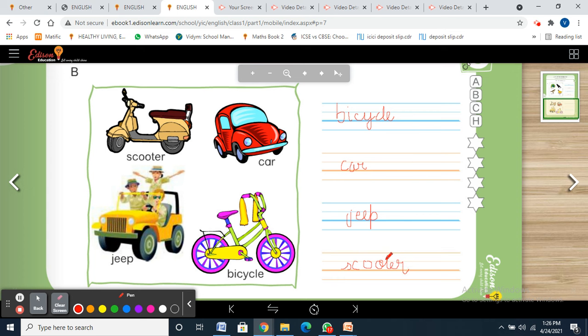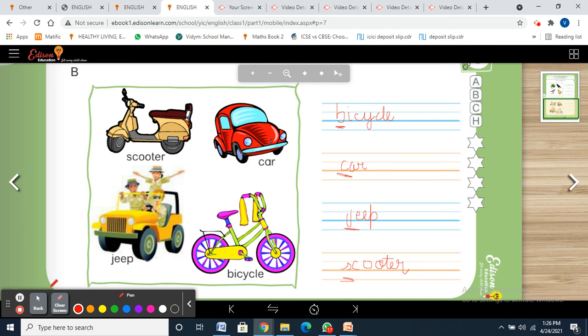So, what is the dictionary order? When we are arranging our words in alphabetical order, we see just the first letter of the word. We say A, B, C, and then see which word is starting with A. Is there any word with A? No. Then B, yes, bicycle. Then C, yes, car. D, no. E, F, no. G, H, no. I, no. J, yes, jeep.